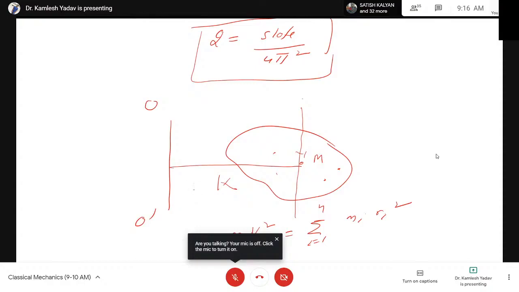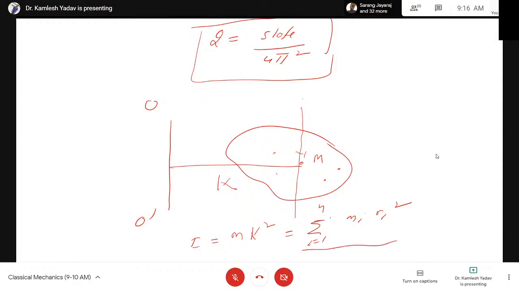Therefore, the moment of inertia of a body about the O axis is set in such a way that m k square is equal to the real moment of inertia of the body. We have chosen the axis at such a distance so that this moment of inertia is equal to m k square.